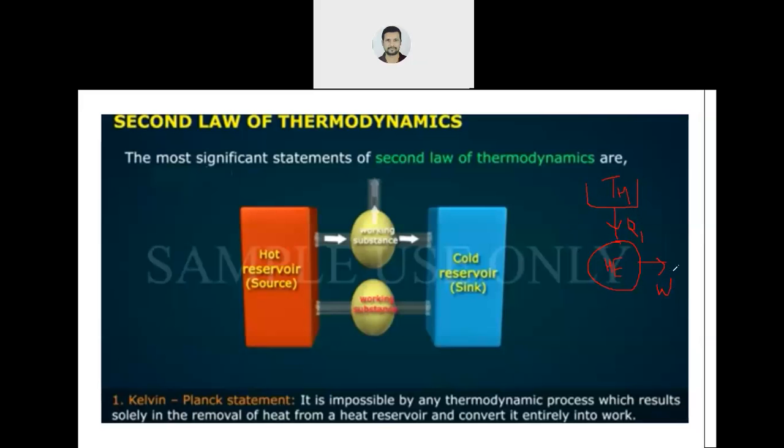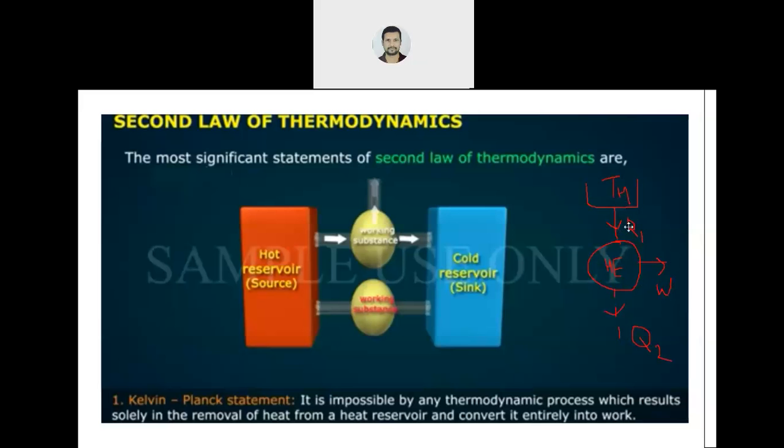There should be some amount of heat rejection. Okay? So this is the Kelvin Planck statement, that there is no system which absorbs heat from a reservoir and converts it totally into work.